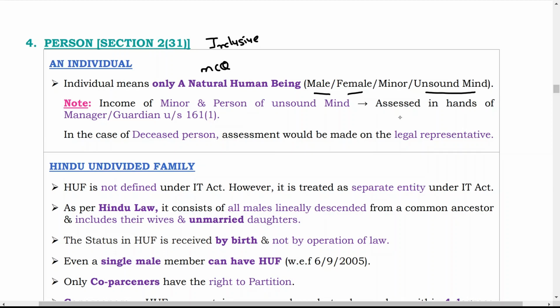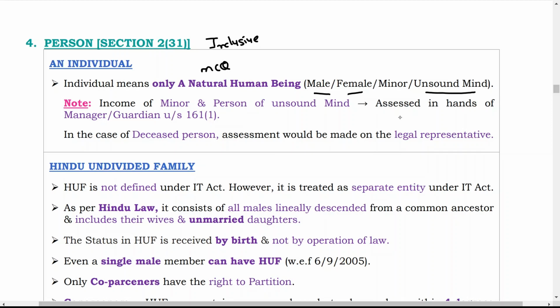Now, Hindu undivided family, HUF, is not defined under the IT Act. However, it is treated as a separate entity under the IT Act. As per Hindu law, it consists of all male lineal descendants from a common ancestor and includes their wives and unmarried daughters.